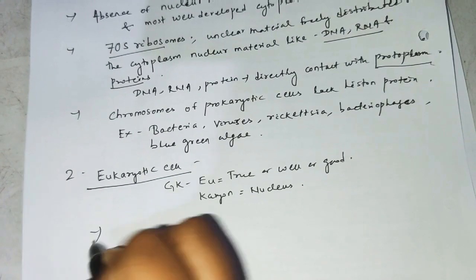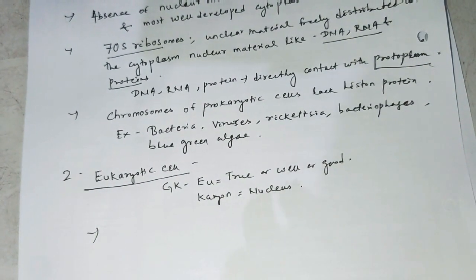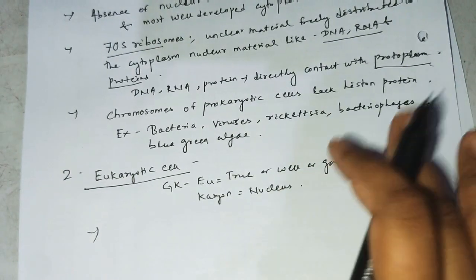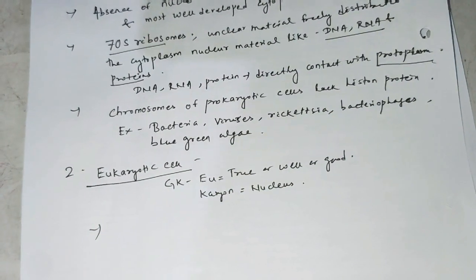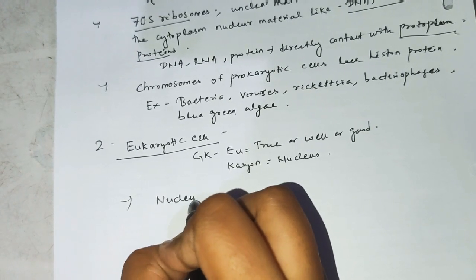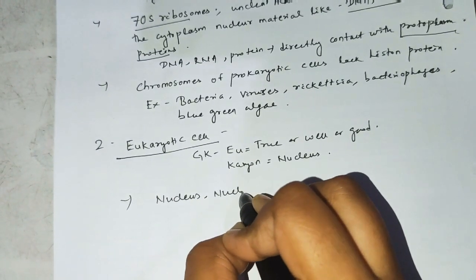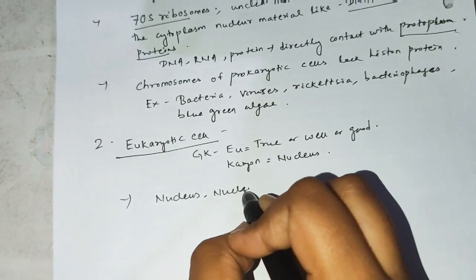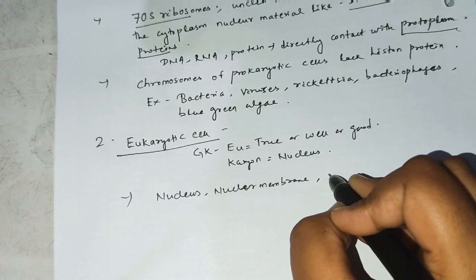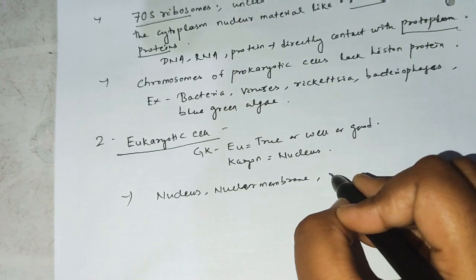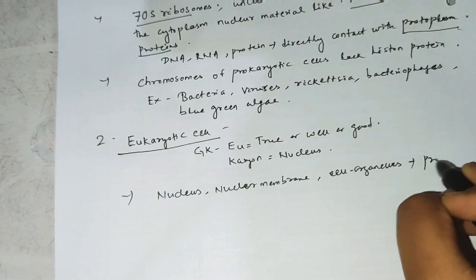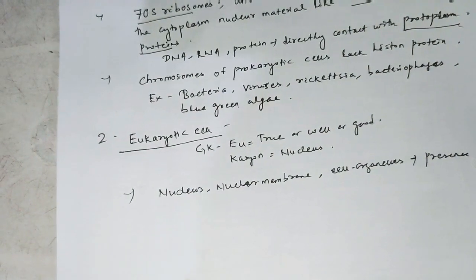Now come to the characteristics. Here it possesses well developed kinds of structure. In a prokaryotic cell most of the things are lacking, but in these well developed cells all things are present. It contains a nucleus and nuclear membrane, and also the cell organelles are all present.